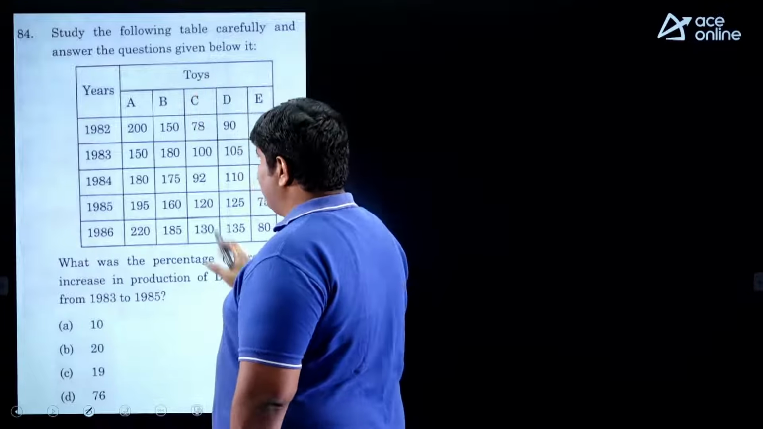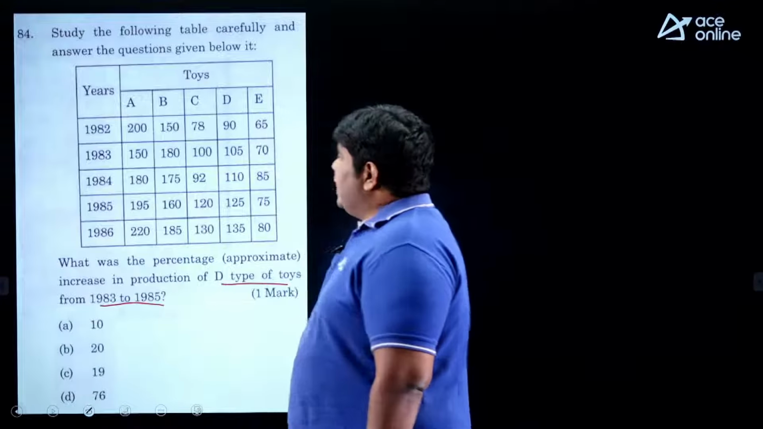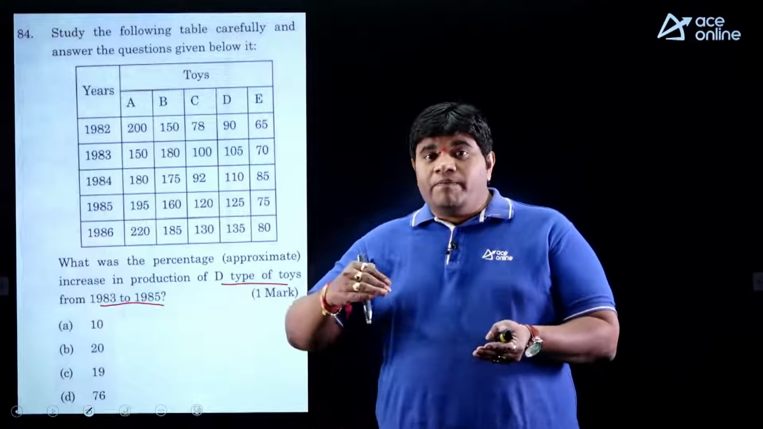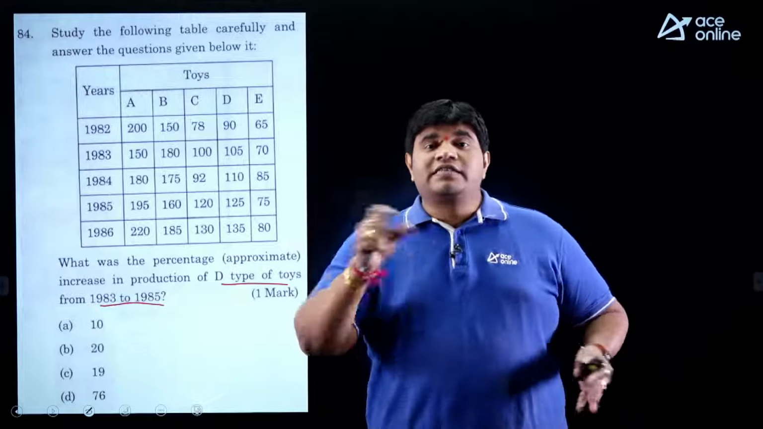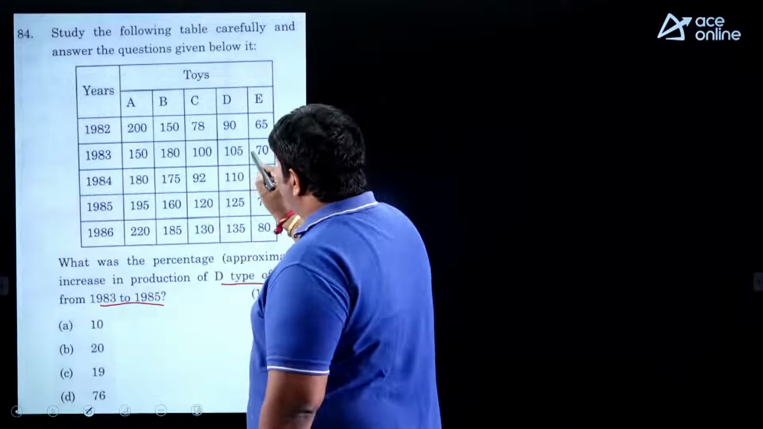What was the approximate percentage increase in the production of D type of toys from 83 to 85? Percentage increase or percentage decrease, whichever it may be, the difference is always compared with the original. Here, 83 to 85.